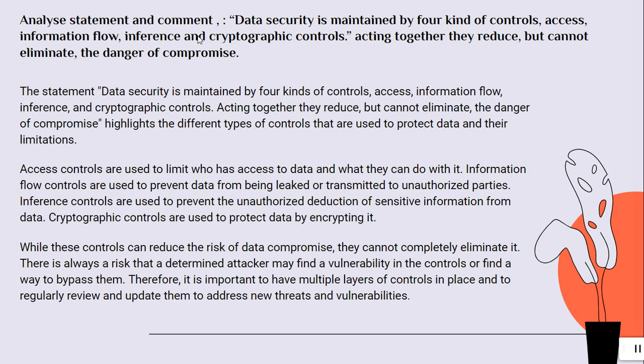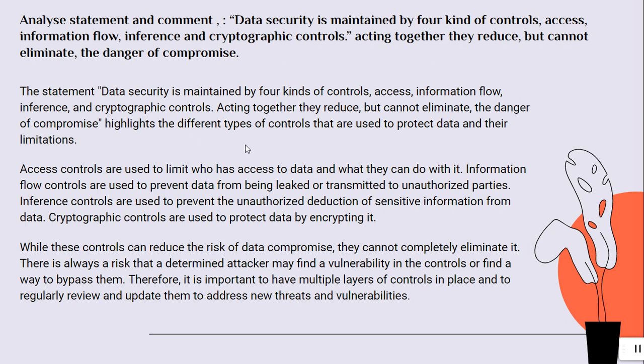Analyze the statement and comment. Data security is maintained by four kinds of controls: access, information flow, inference, and cryptographic controls. Acting together, they reduce but cannot eliminate the danger of compromise. The statement data security is maintained by four kinds of controls, acting together, they reduce but cannot eliminate the danger of compromise,